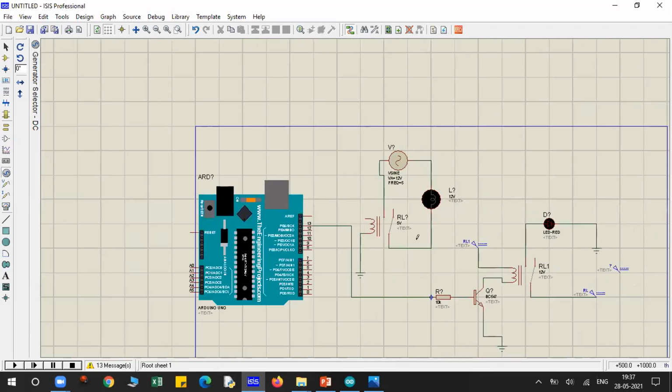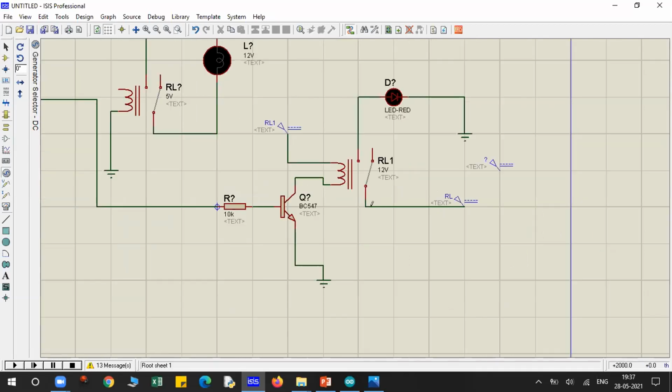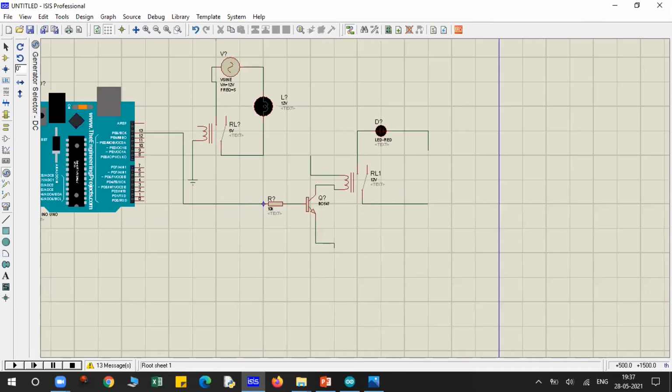Sir, in practice we don't have access to that coil, because there is a circuit over there, including this transistor. So it won't make any difference to draw these transistors, because the simulation is pre-assumed. In Proteus you can do anything.